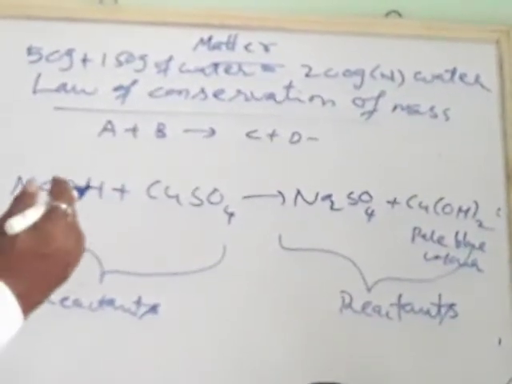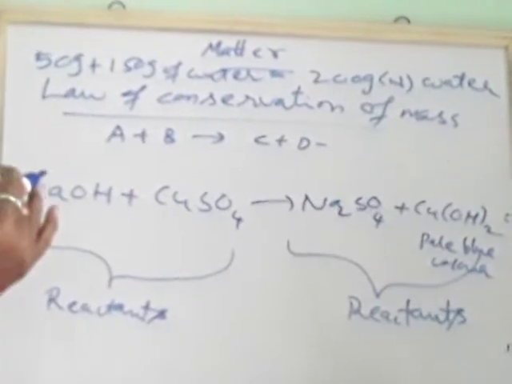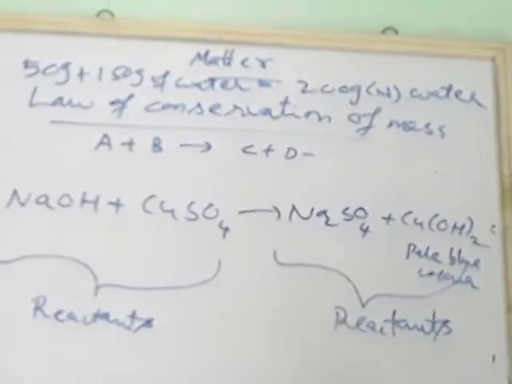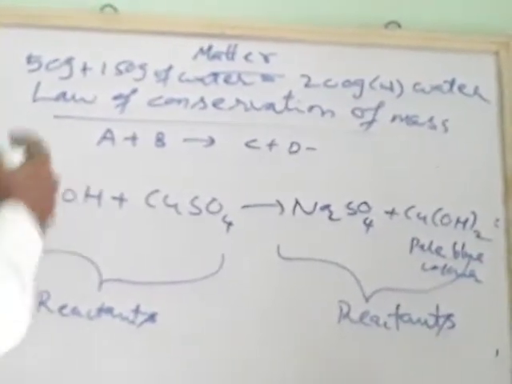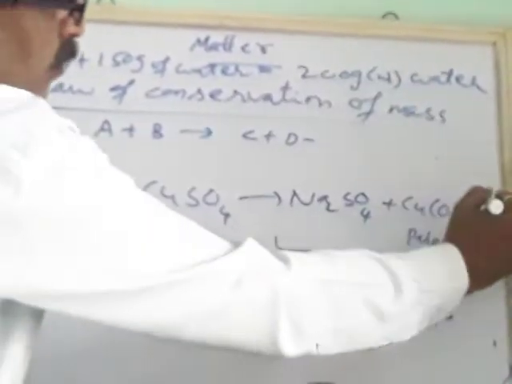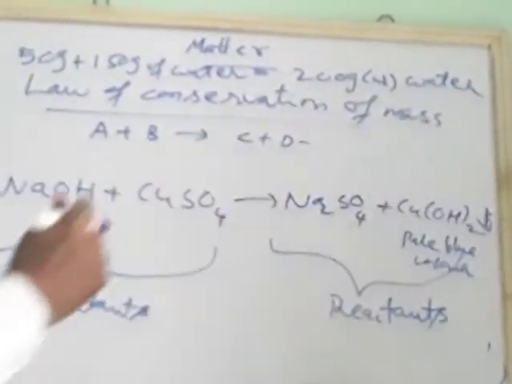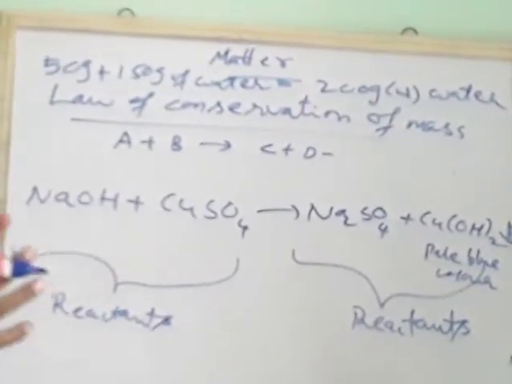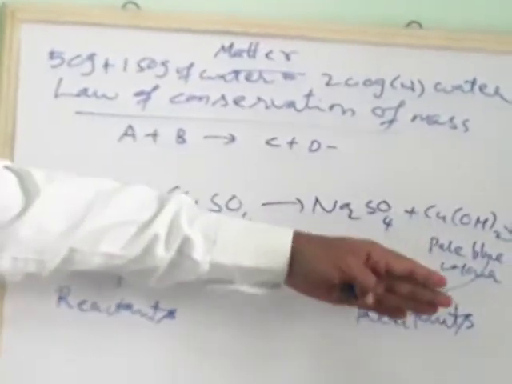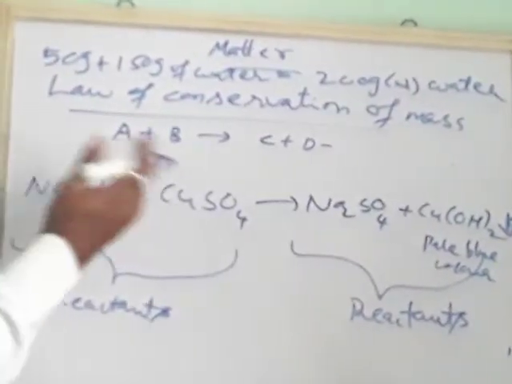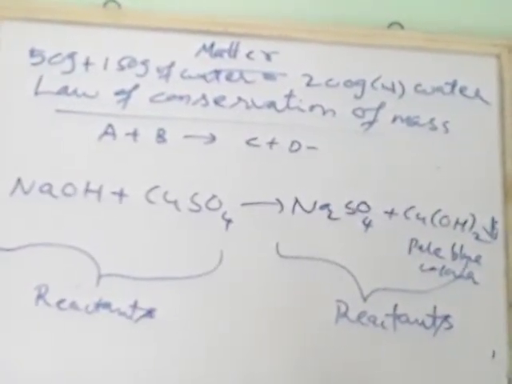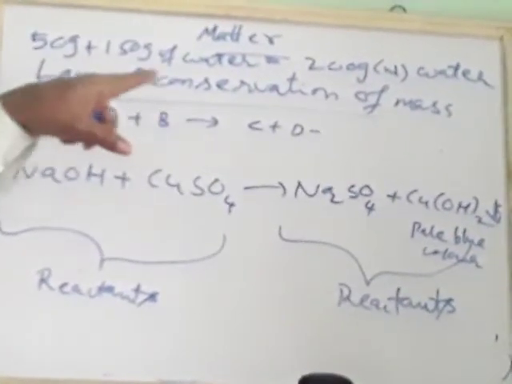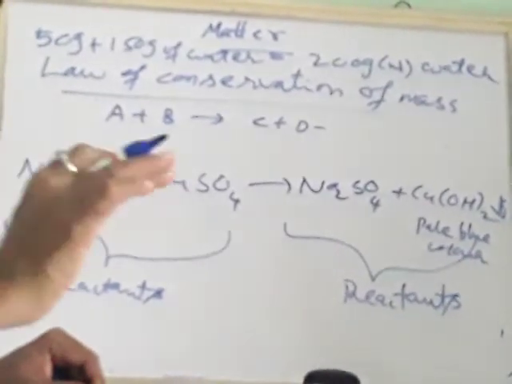Okay, what you did here? You took two solutions. One is sodium hydroxide and one is copper sulfate solution. These both solutions, if you mix, react with each other and form this side product. These are called products. Okay. So when you take the weight, the reactants' weight will become equal to the weight of the products. Even though a chemical reaction takes place, I told you chemical change means new substance formation. But as per the law of conservation of mass, what does it say? Mass is neither created nor destroyed.